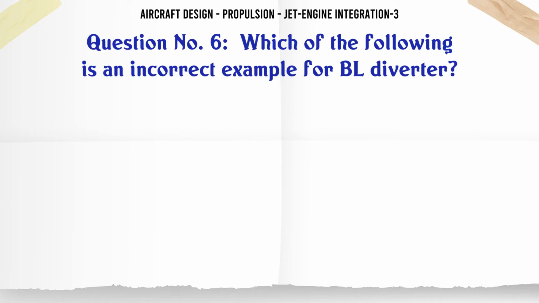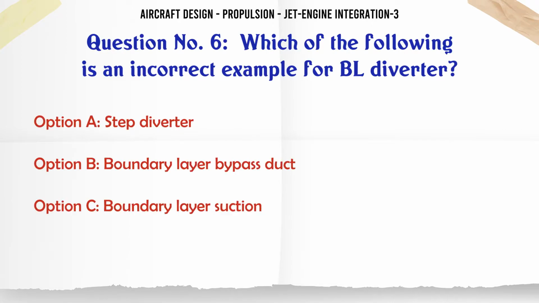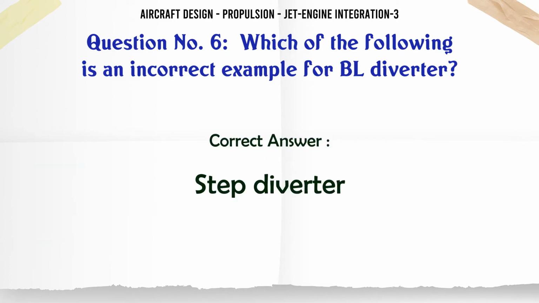Which of the following is an incorrect example for BL diverter? A, step diverter. B, boundary layer bypass duct. C, boundary layer suction. D, flap. The correct answer is step diverter.